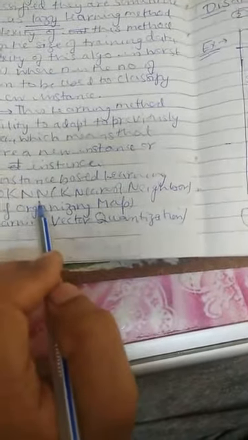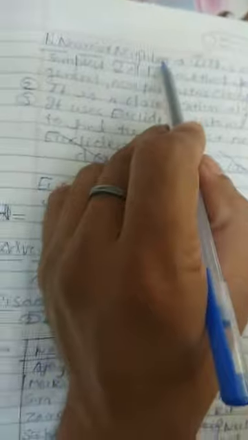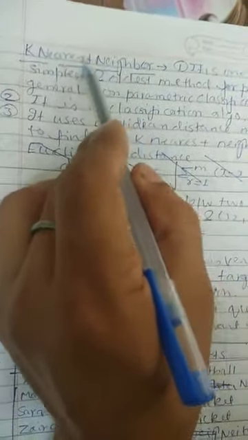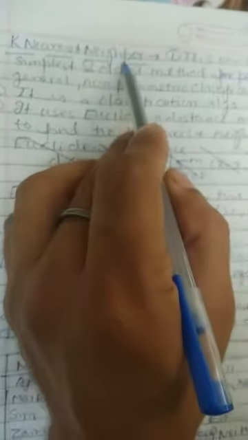In your syllabus, the algorithm which is based on instance-based learning method is KNN. So we discuss K nearest neighbor algorithm. KNN stands for K nearest neighbor.